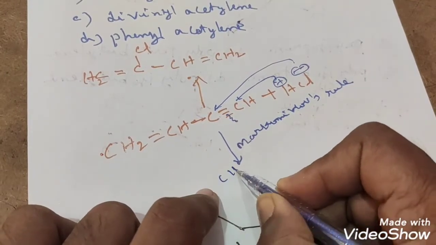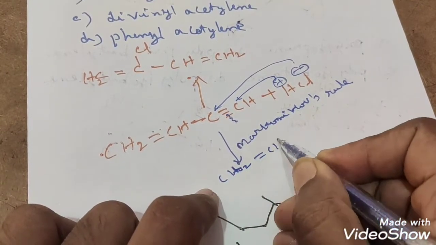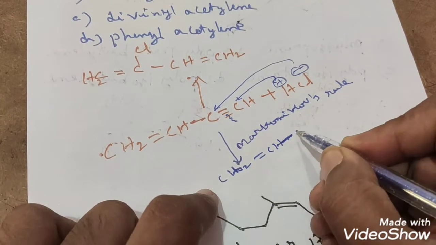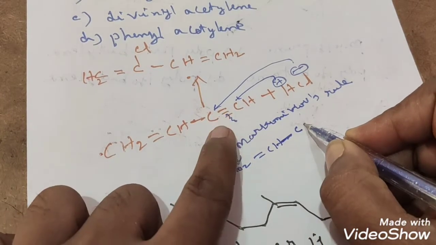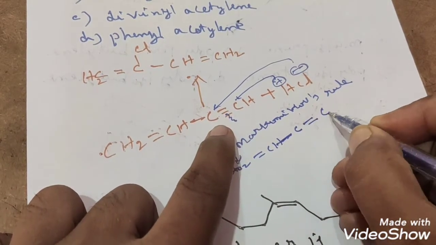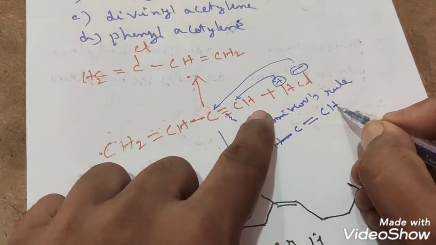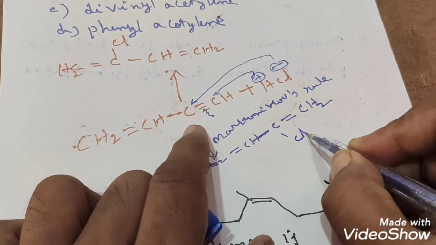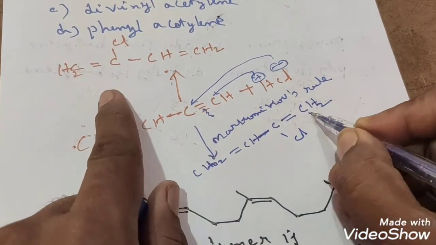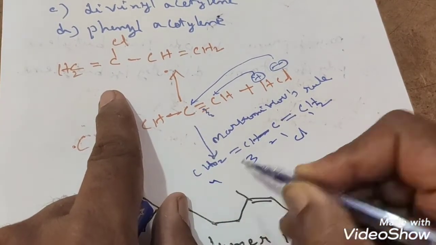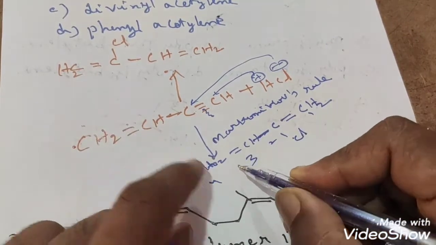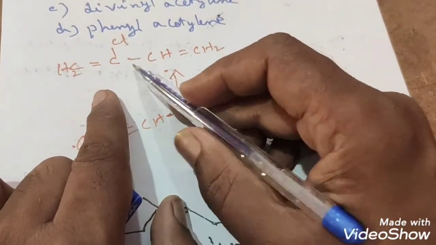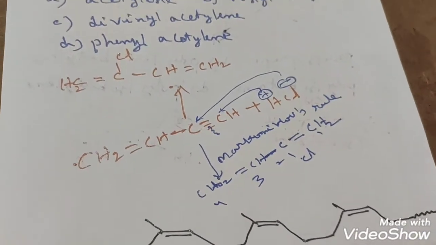You see that CH2 double bond CH. Here C is there. Here pi bond broken. Here double bond is there. One of the hydrogen is added on CH. So CH2. On carbon, which one is added? Cl. So if you take the name, here 1, 2, 3, 4. 2-chloro 1,3 butadiene. Here also 2-chloro 1,3 butadiene, students.